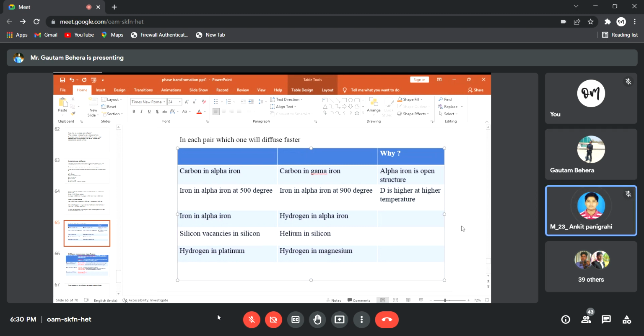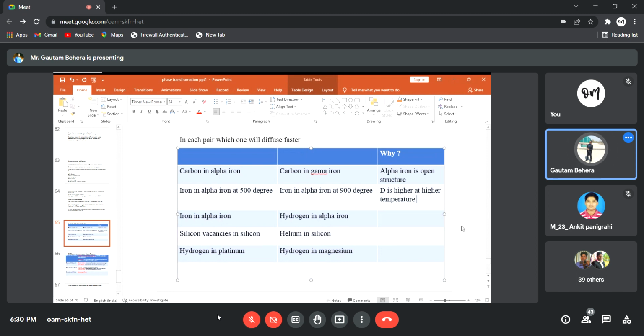Yes, sir. Because we know the expression J is equal to negative D times dC by dx, right? If concentration gradient dC by dx is higher, then J will be higher. If D is higher, then J will be higher also, capital D, right?